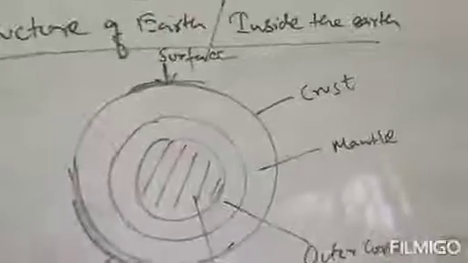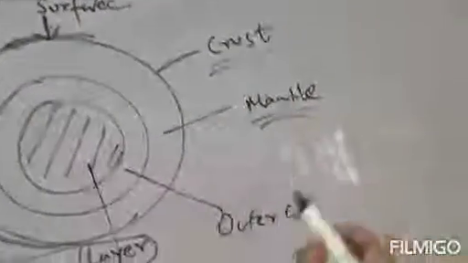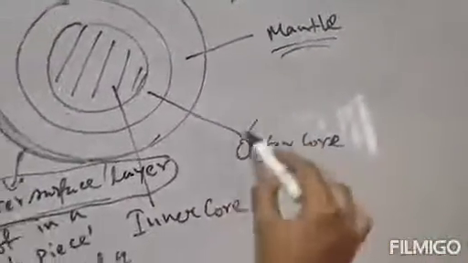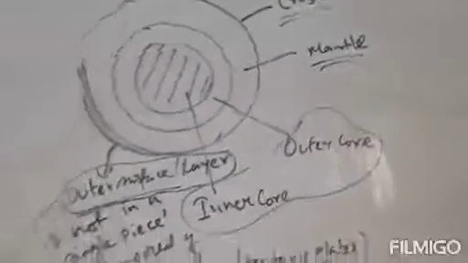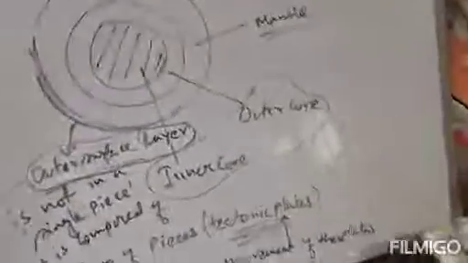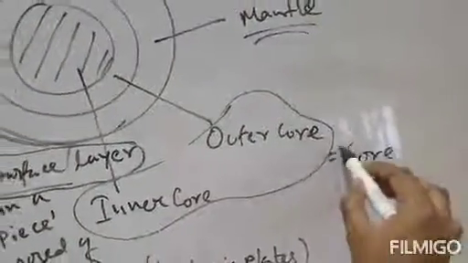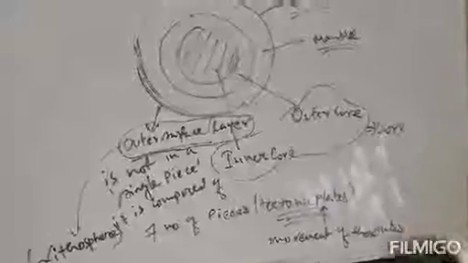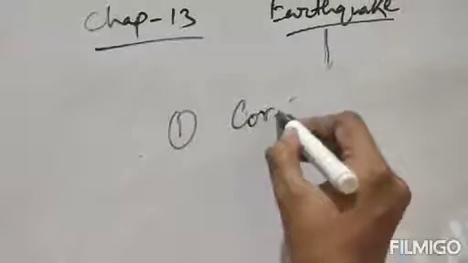Now we will study in detail about crust, about mantle, and about core, which has inner core and outer core. We will study inner core and outer core both together. So that is core. These two, inner core and outer core, are known as the core of earth. Clear? First one we'll study first core, then mantle, then crust. So first, core. See, earth has two cores, one is inner core and one is outer core.